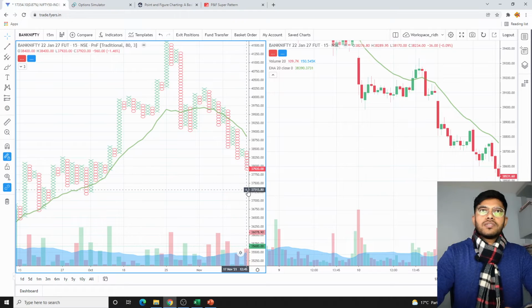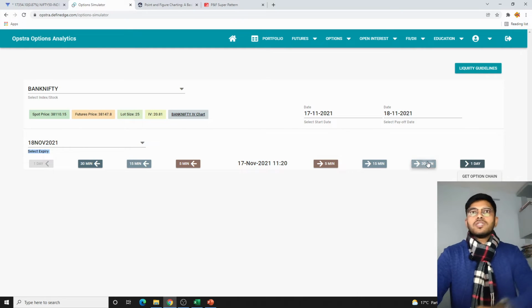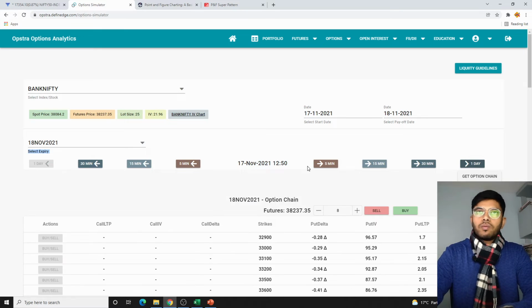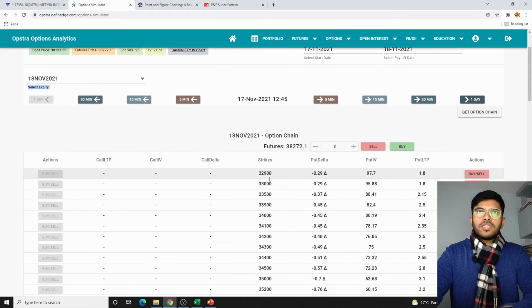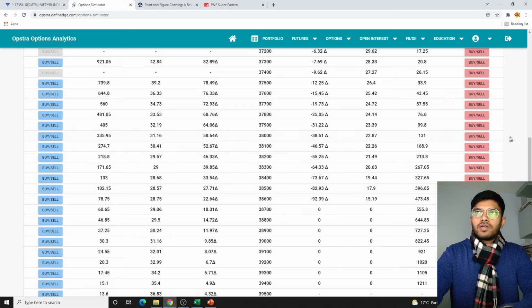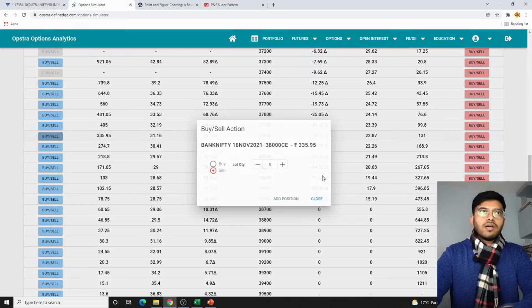Now the timing is 12:45. You see, these kinds of confirmations are quite important for us. When do we enter? And we have to follow the objectivity. Don't obscure any of your subjectivity into these trades, then the system will not work and will not give you results. So 38,000 straddle I'll be selling here.